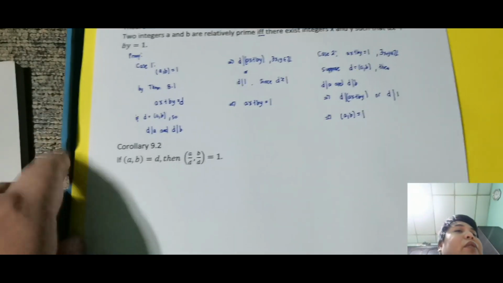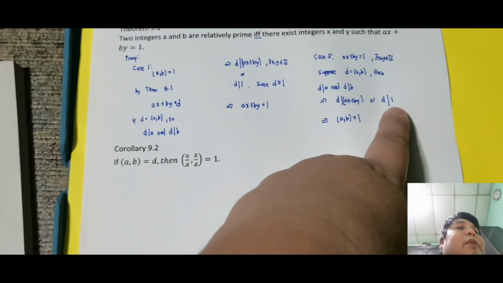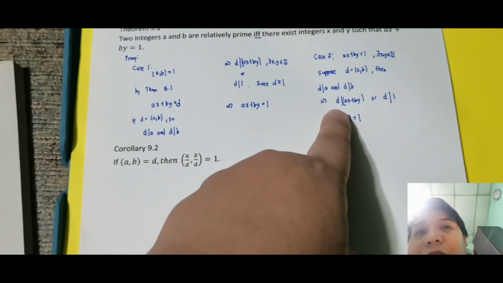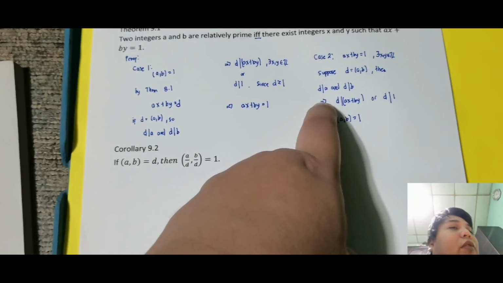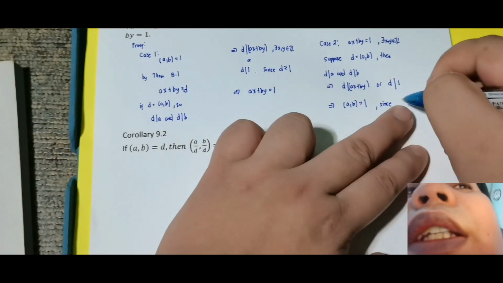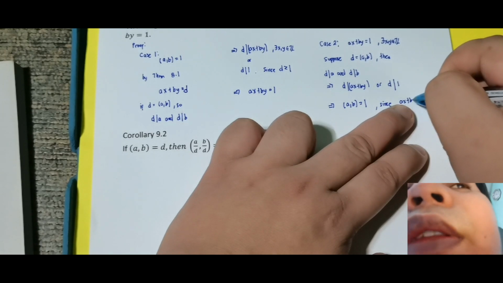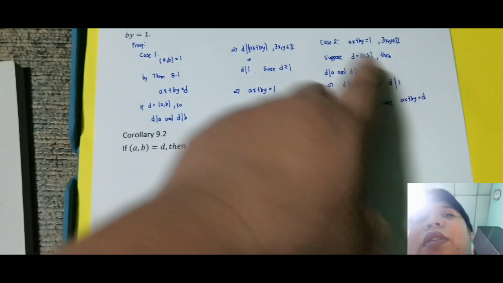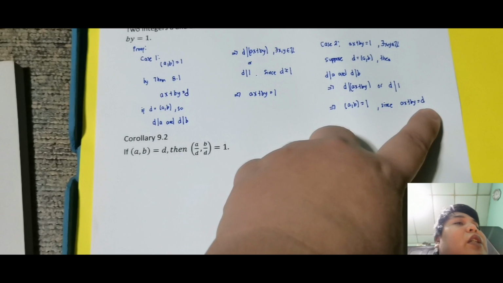The other way to get that D divides is because this is a linear combination. So, if I take this, ax plus by is equal to D. Since ax plus by is equal to D, note that D is equal to 1. So, this can be 1.